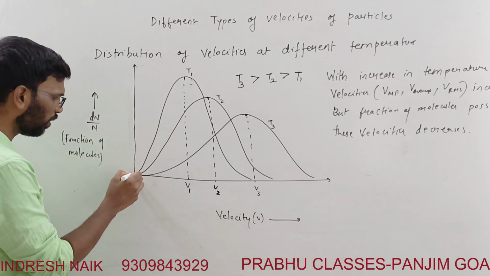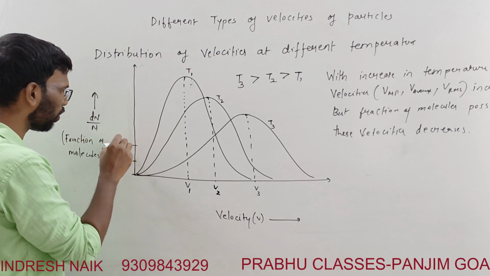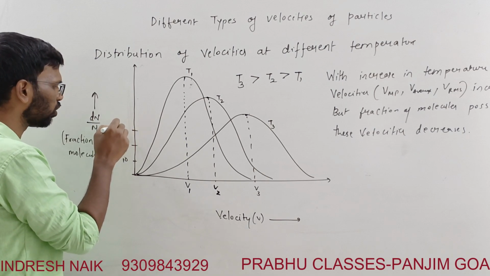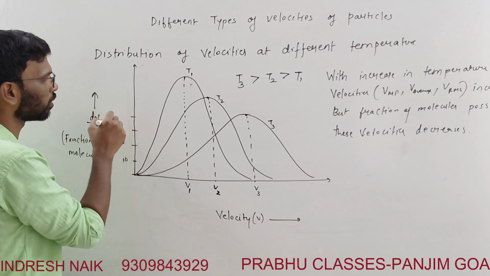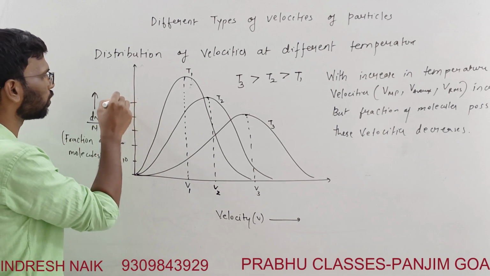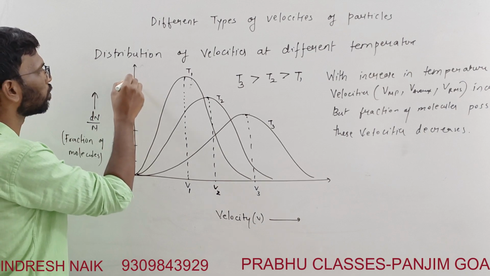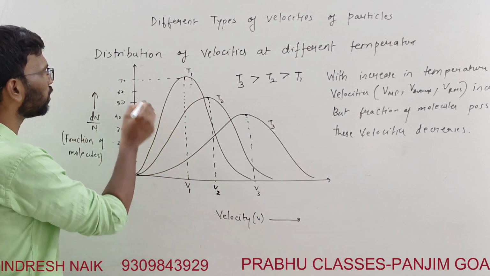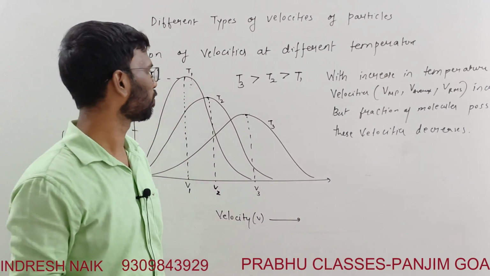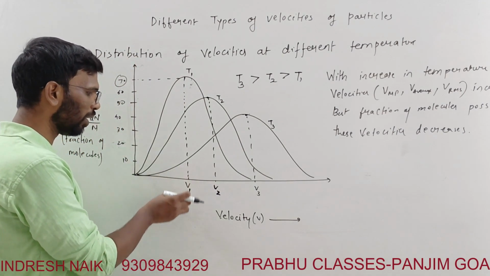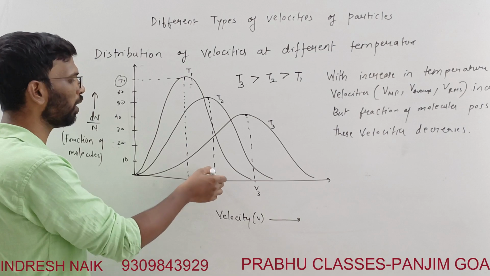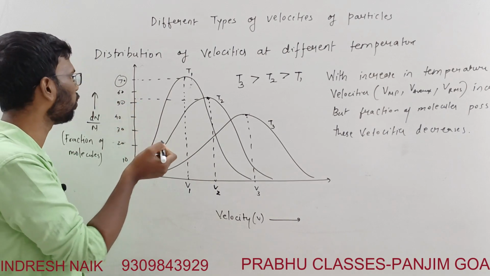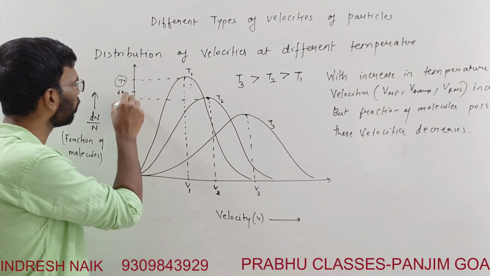Let's say on this curve I'll mark 10, 20, 30, 40, 50, 60, and 70. It won't be so low, it will be a very high fraction, a large number of particles. So at V1, at temperature T1, 70 particles have the most probable velocity, which was something less compared to the temperature at T2. But there the velocity is more, while the fraction of molecules carrying it is something like 54.